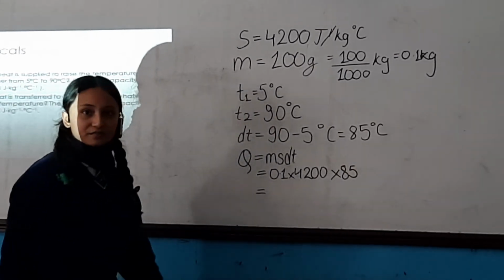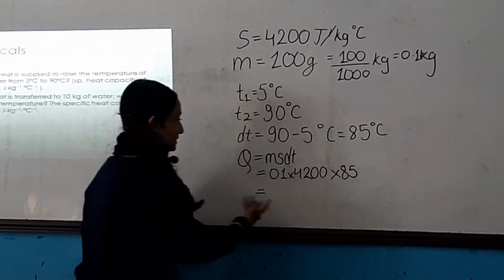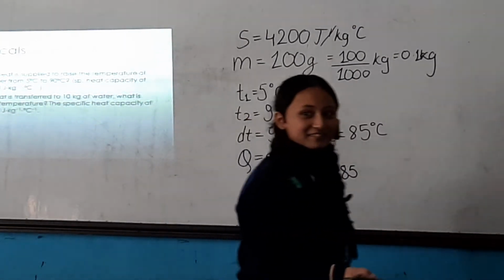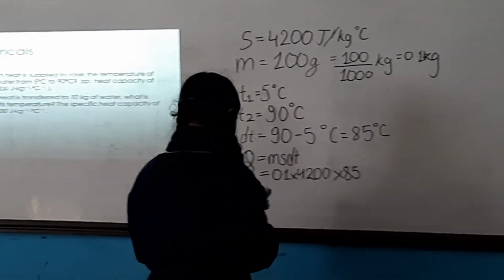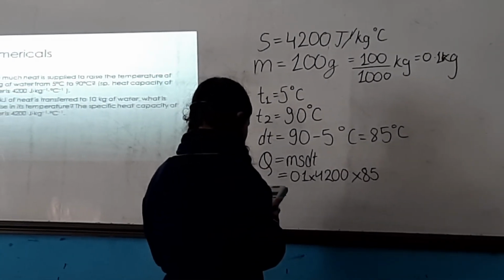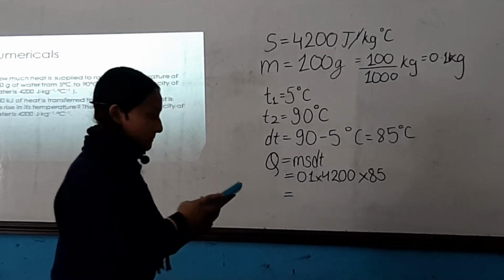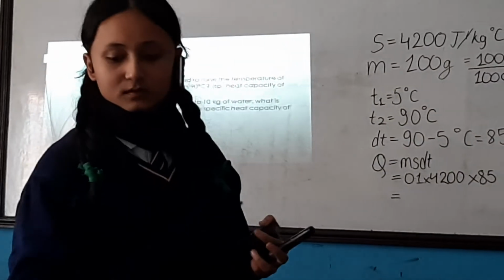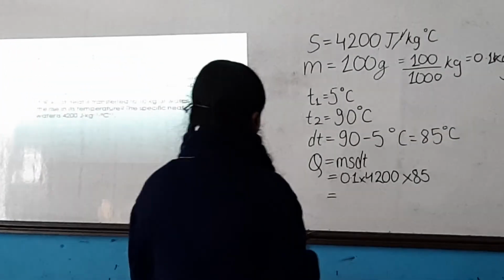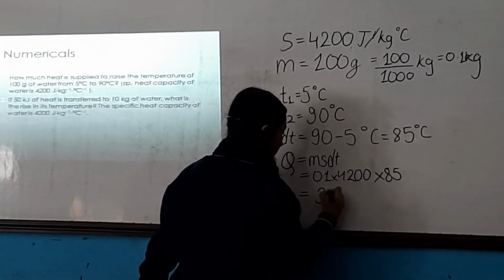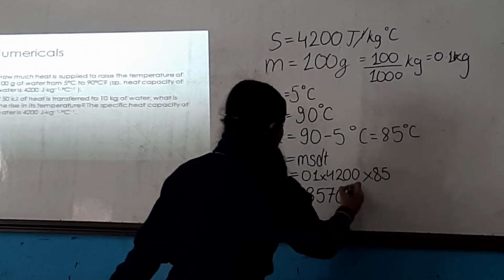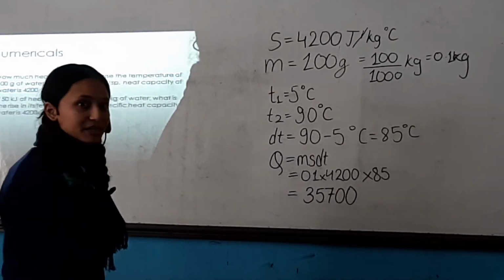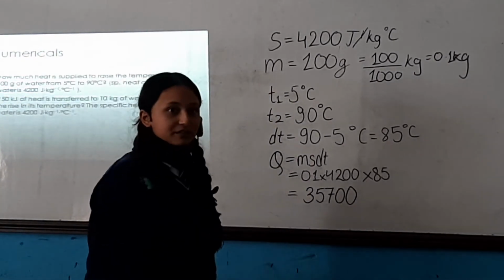So now the amount of heat contained in the body is calculated, and the SI unit of the amount of heat is joule.